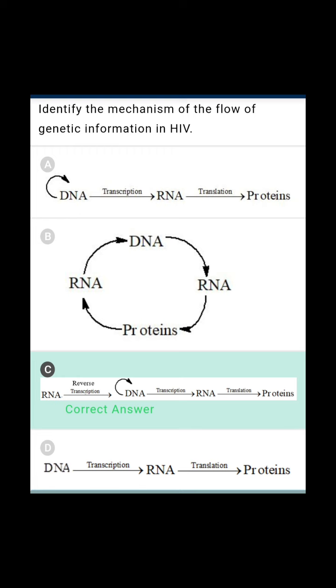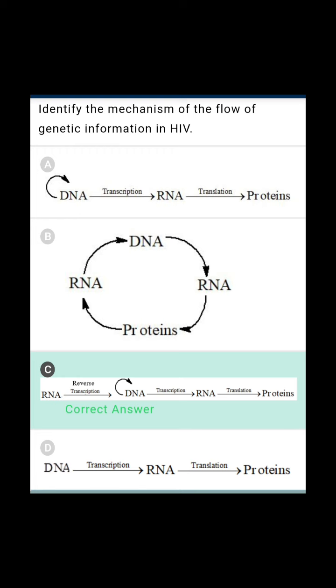Identify the mechanism of flow of genetic information in HIV. Actually, HIV is an RNA containing virus. First, from RNA, DNA is formed. That is nothing but reverse transcription. Formation of RNA from DNA is transcription. Here, formation of DNA from RNA is reverse transcription. It takes place under the influence of the reverse transcriptase enzyme.